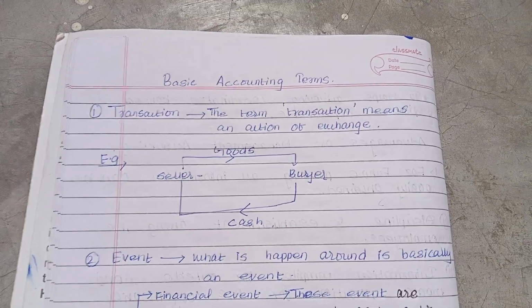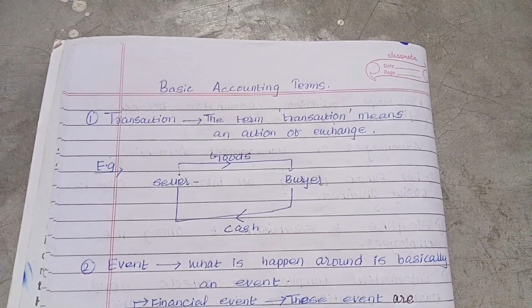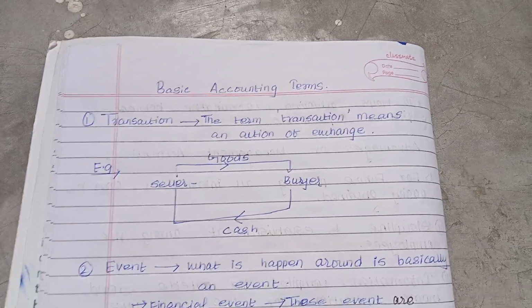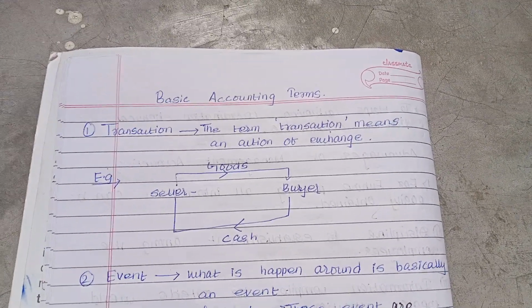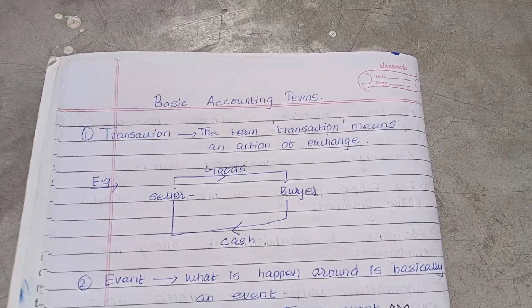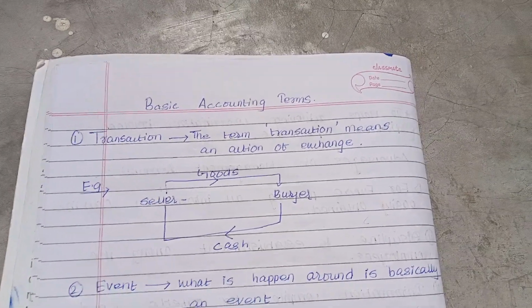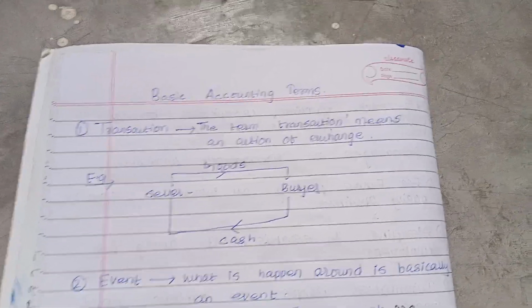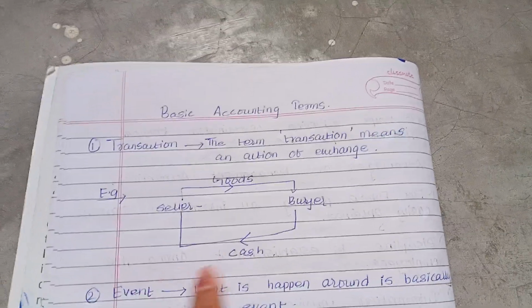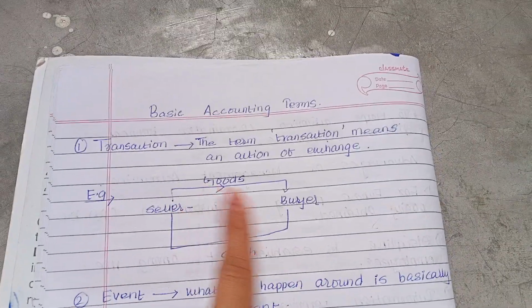Basic accounting terms. Transaction. The term transaction means an exchange of exchange. What does that mean? Whenever you want to exchange something with someone, that exchange is termed as a transaction. For example, when the seller sells the goods to the buyer,